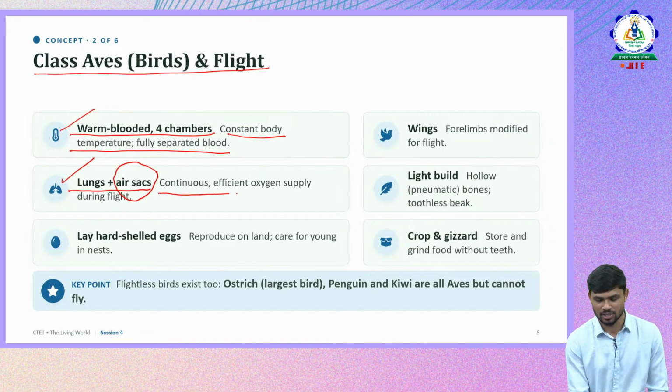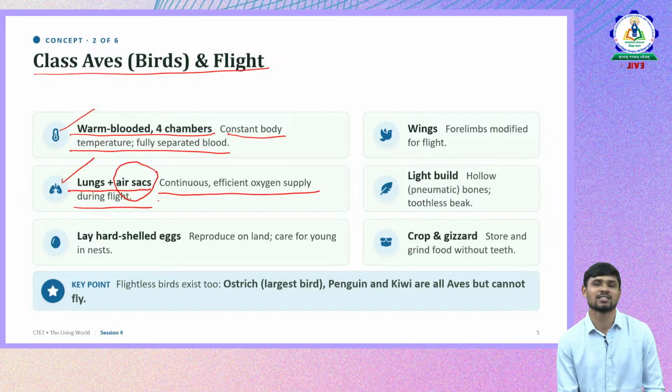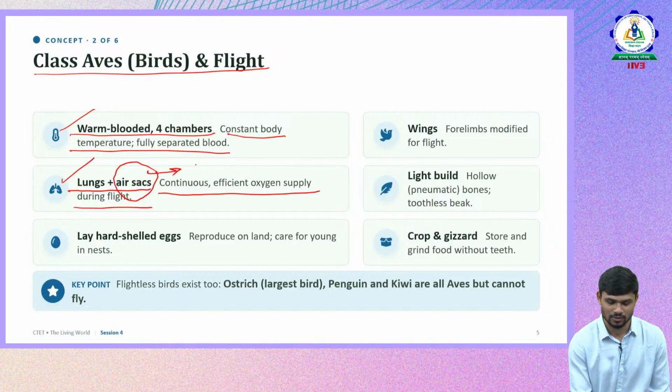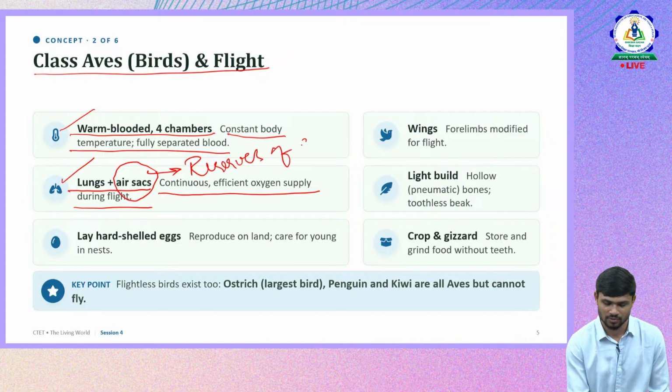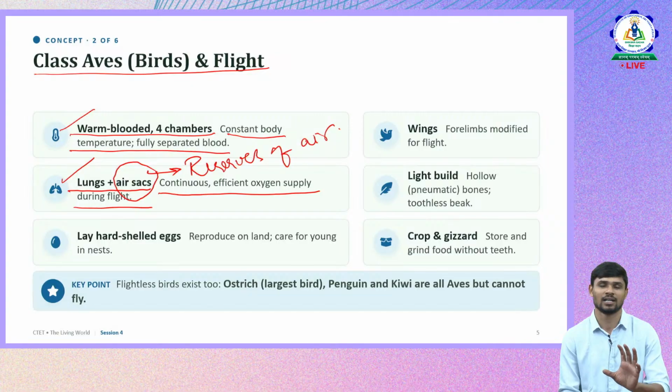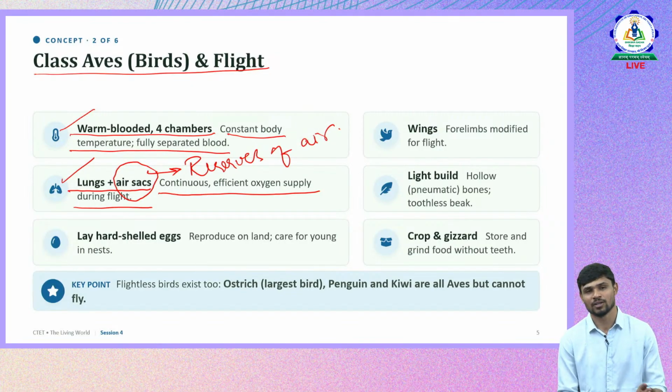So a continuous oxygen supply is required. Okay, that's why apart from lungs they also have air sacs. So these air sacs will act like reserves of air. They also act like reservoirs of air, with some air staying reserved inside air sacs, and that's how the breathing is continuous.